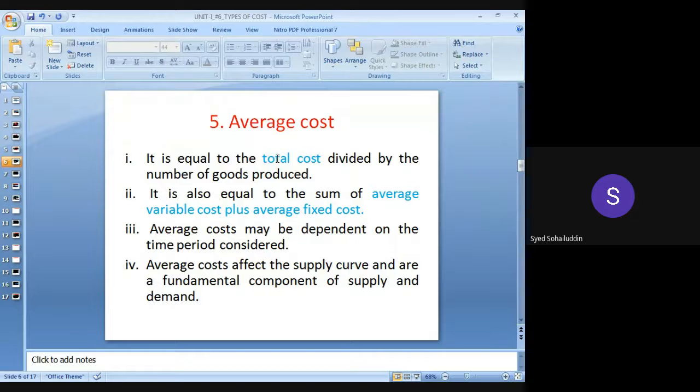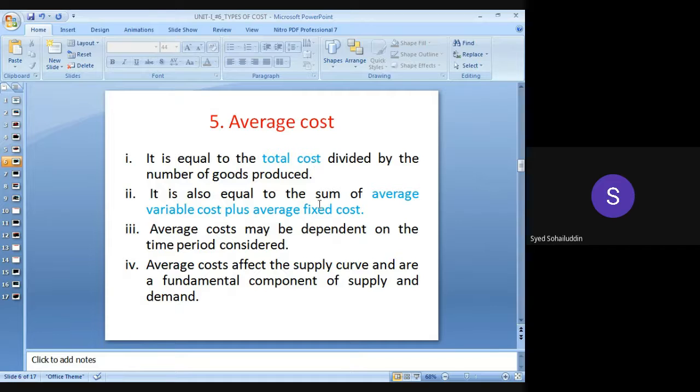The average cost किससे मालूम करेंगे? So it is equal to the total cost divided by the number of goods produced, ठीक है ना? जो भी total cost था, suppose in a factory 1000 number of goods have been prepared, ठीक है ना? So what is the total cost required divided by 1000? It will be the cost of one good, the cost of the one item which has been produced in the factory, okay? So this is nothing but the average cost. So we have found out the average cost by depending upon the total cost required, ठीक है ना?